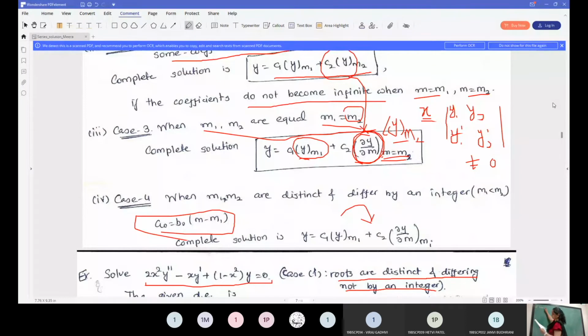Okay, so solve. The question is 2x square y double dash minus x y dash plus 1 minus x square y is equal to 0 around x is equal to 0. So first you have to make the coefficient of y double dash 1. So you have to divide this equation by 2x square. When you divide it by 2x square, you will get p of x as minus 1 upon x and q of x as 1 minus x square upon 2x square. So both of them are not.